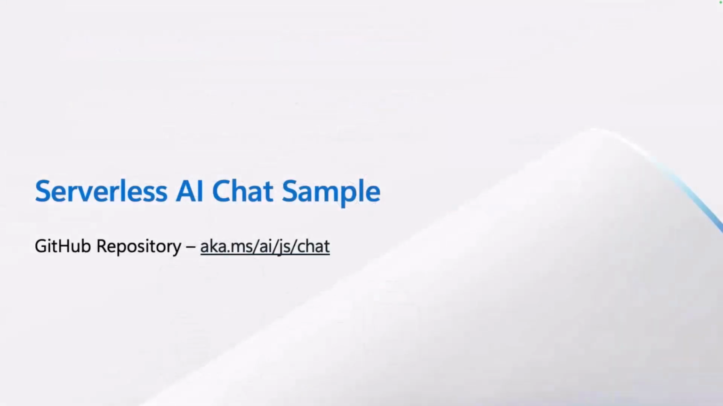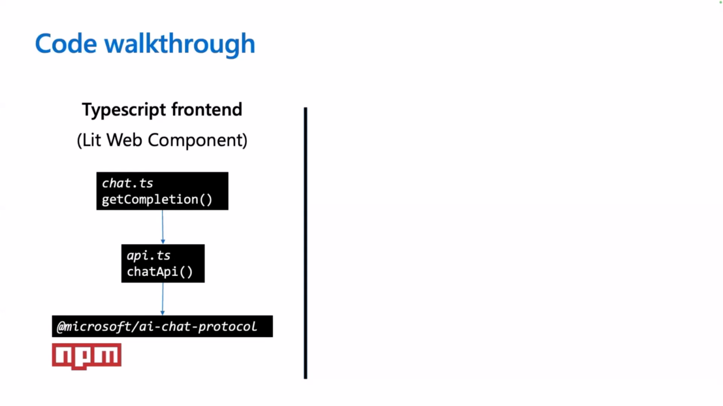So now let's have a quick look at the code to see how it works and how we can tweak it. First, for the front end, I will go quickly on that part. Basically, it's all one web component that's located in the chat.ts file. I will show you that in VS Code. And for the client part, it's calling the backend using this get completion method, and everything is basically implemented in this NPM package that we're using. It's called the Microsoft AI Chat Protocol.